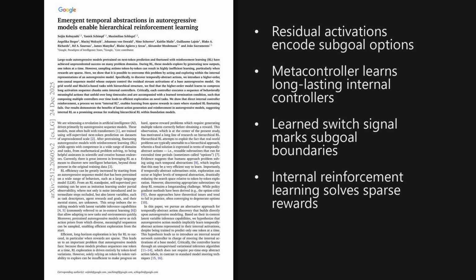Alright, 2 takeaways stand out. First, pre-trained autoregressive models seem to already contain options like long timescale behaviors in their residual stream activations, and a meta-controller can switch among them with a learned termination signal. Second, internal reinforcement learning over those latent controllers makes sparse reward, hierarchical tasks far more learnable than token-level fine-tuning, which hints at a practical path to scalable hierarchical reinforcement learning in foundation models.